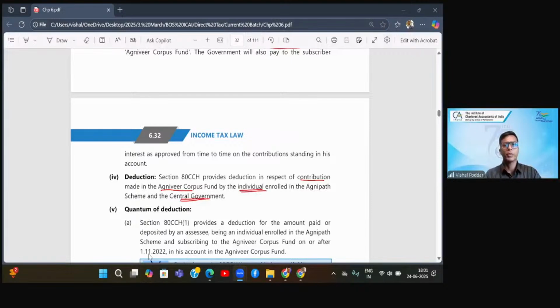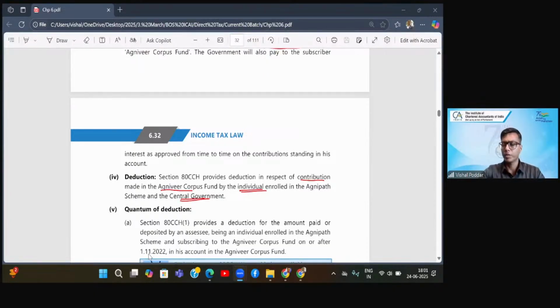Okay, let me start with questions. Yeah, Jaindra has a question. Sir, whether 10% eligibility criteria not applicable to 80 CCD 1B. See, there are two interpretations, and as per one of the interpretations, it is said that it is not applicable.